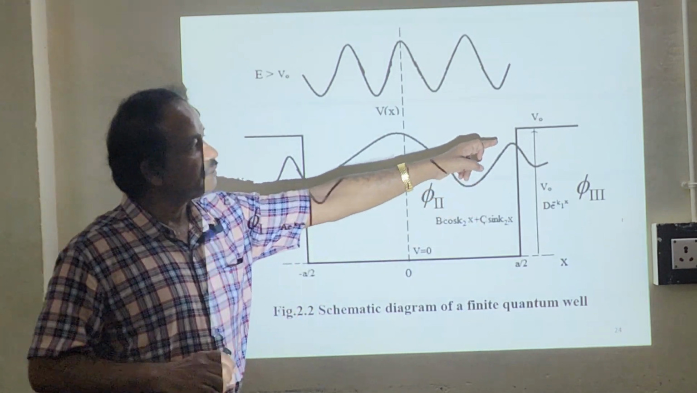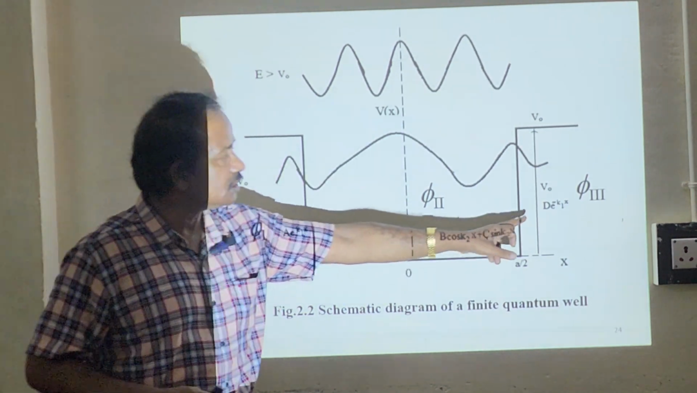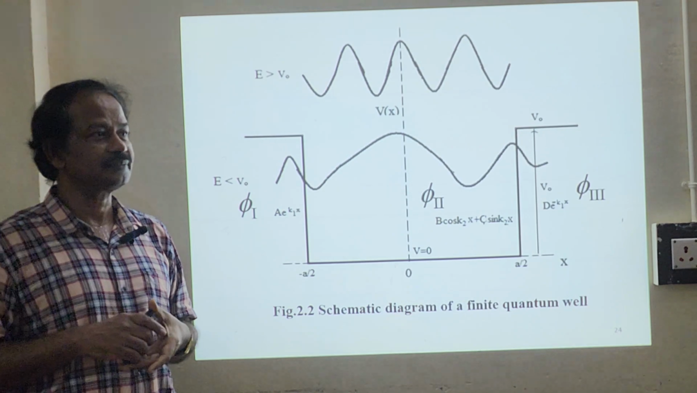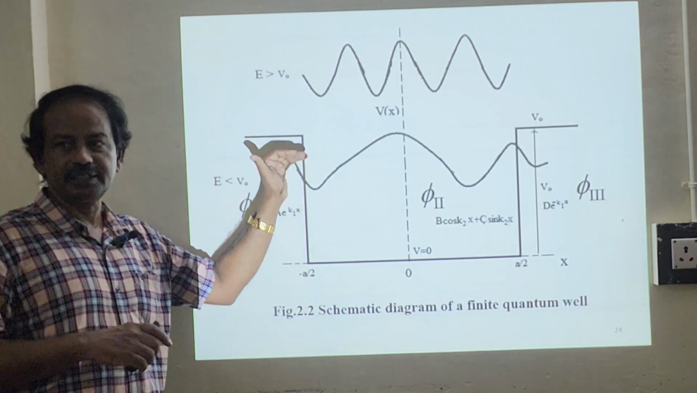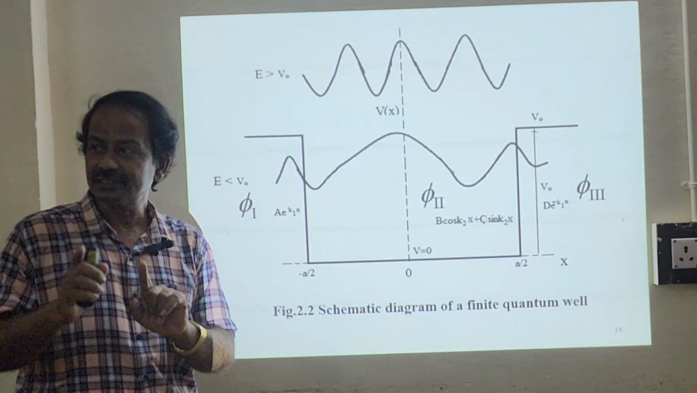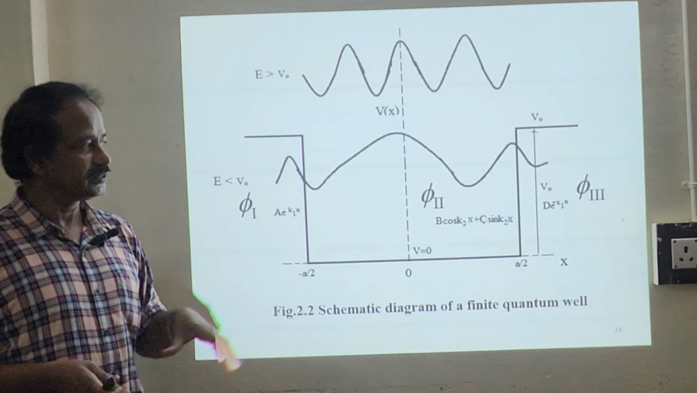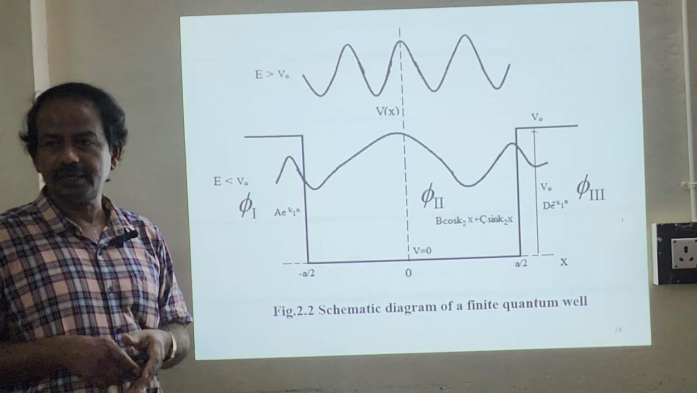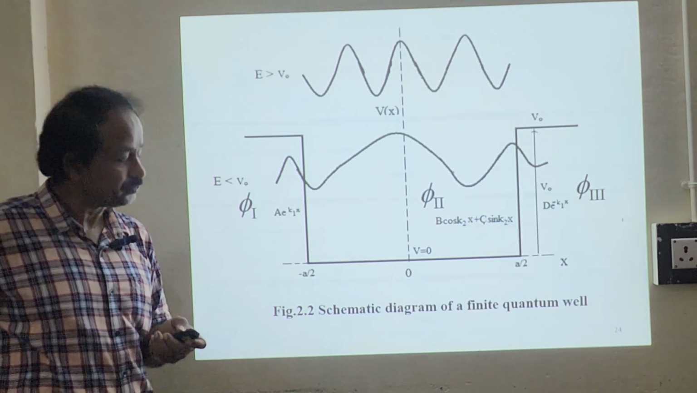And of course, the wave function will die out. Correct? The wave function will die out. So that's why this is termed as D e power minus k1x. So the exponential will decrease, the exponential will increase, and here is the linear combination of sine and cosine. Is it okay? So the particle moves in the x direction. This is what the picture says. Any doubt on the picture?